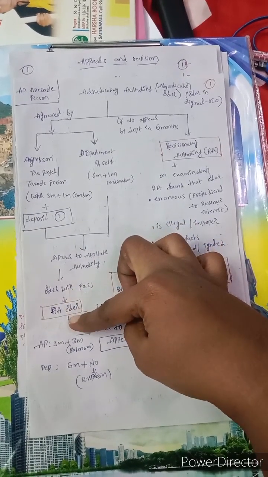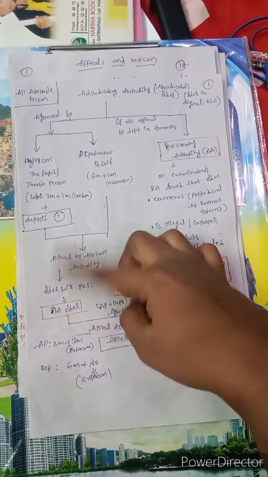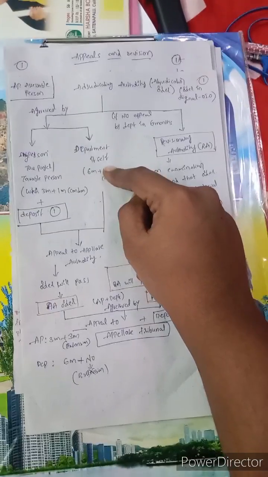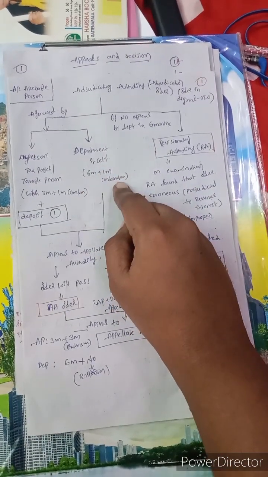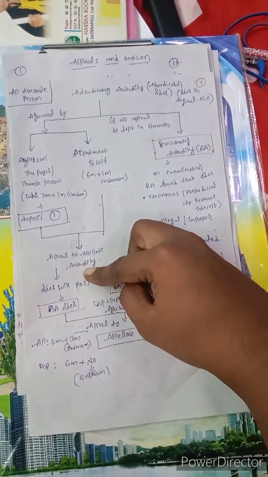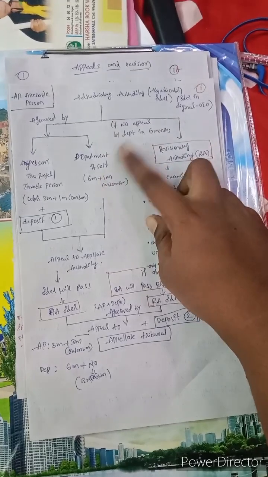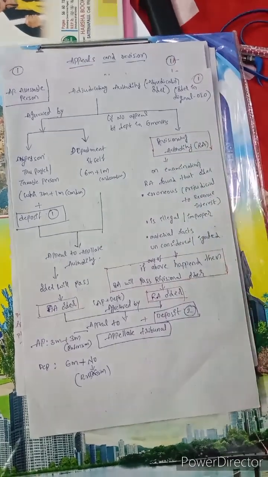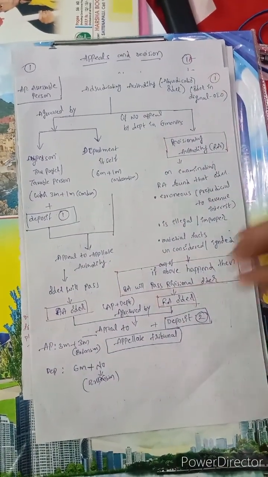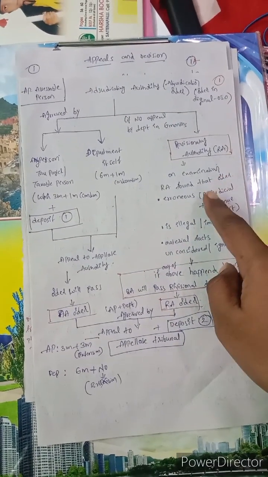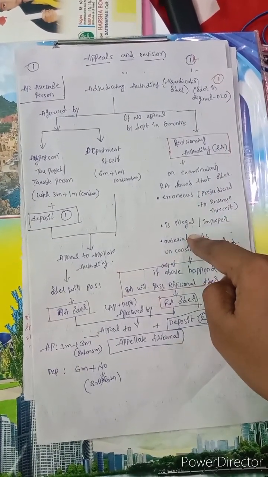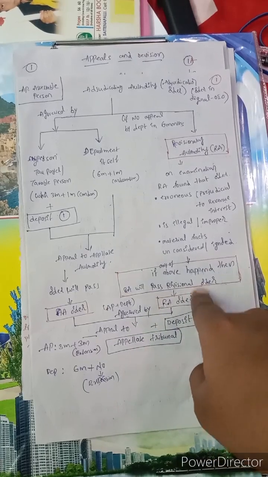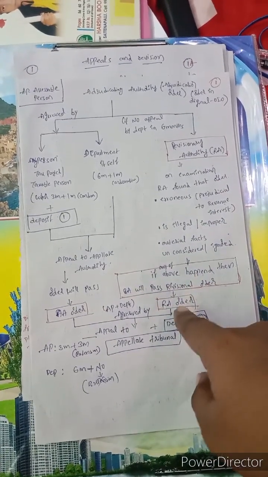They will pass an order. Such an order we can call the adjudicating order. Now again, the adjudicating authority passed one order, and if the department itself is aggrieved, then within 6 months plus 1 month condonation of delay, they will appeal to the appellate authority. They will pass an order. Next, if the department has not appealed within 6 months, the revisional authority will be there. This revisional authority will reconsider the order passed by their subordinates. If that order was erroneously passed, illegally passed, or material facts were not considered, then the revisional authority will revise the order and pass the revisional order. This is called the revisional authority order.